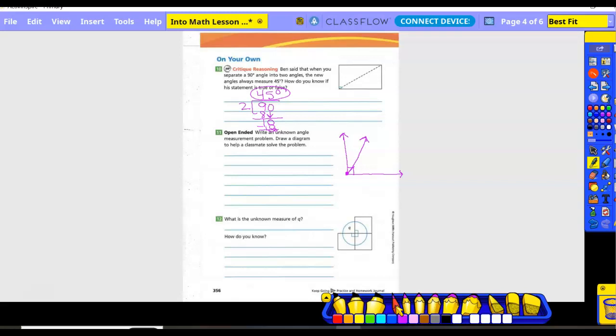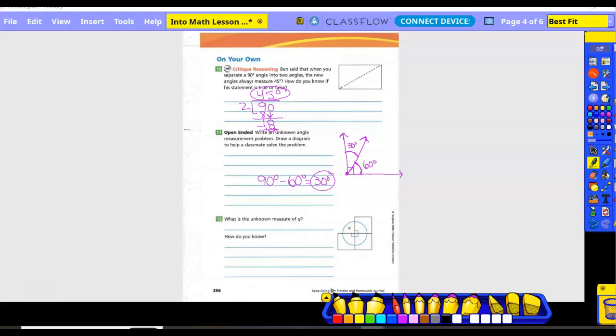Now, is the 60 degrees on the bottom half or the top half? Bottom. The way you did it, you think it's on the top, but just looking at those, where's the 60 degrees? It's right here. So how am I going to find out what the rest of that angle is? Subtracting. 90 degrees minus 60 degrees equals 30 degrees. So the measurement of this angle right here is 30 degrees.